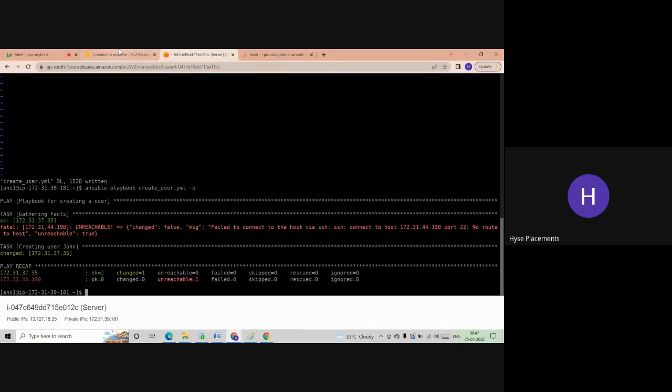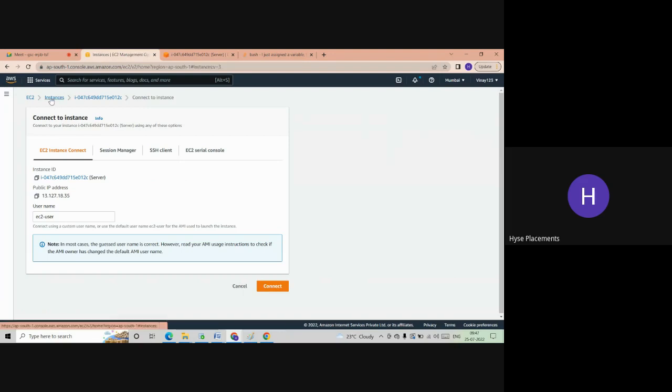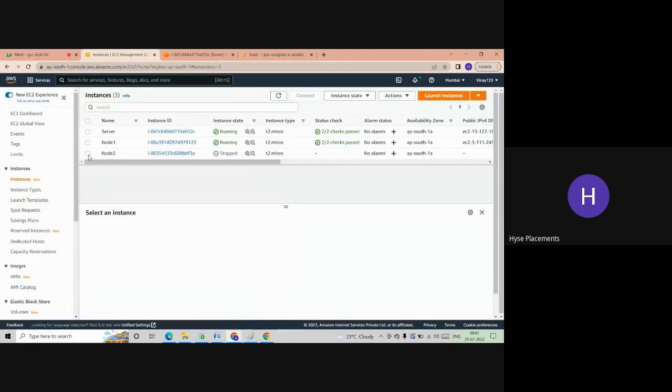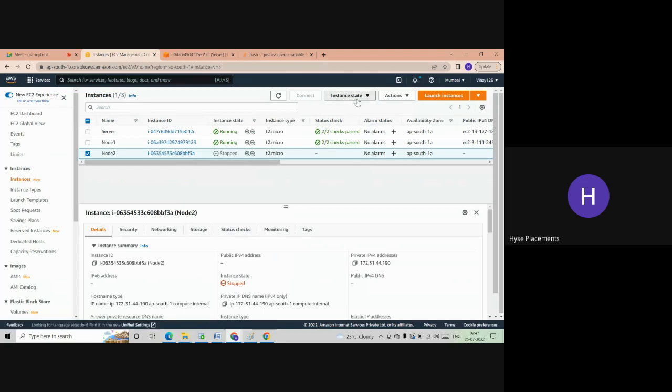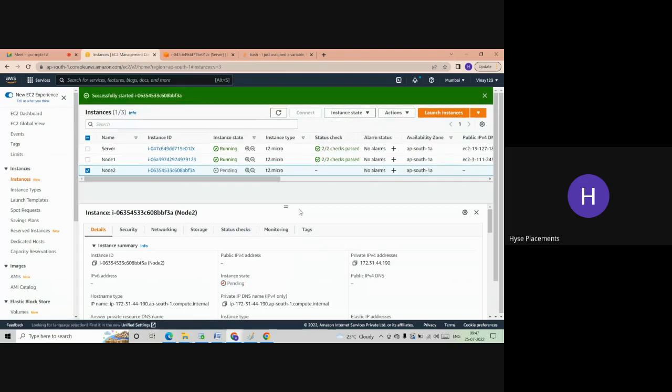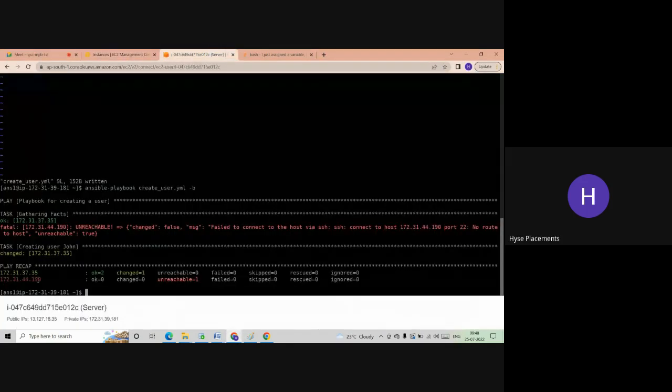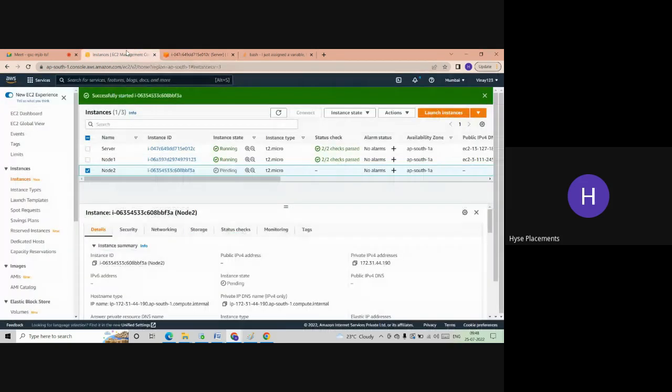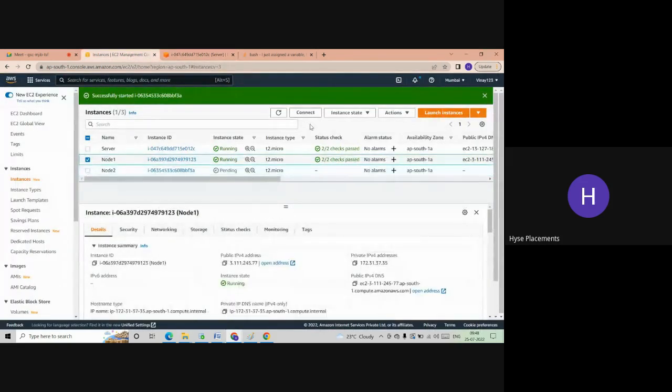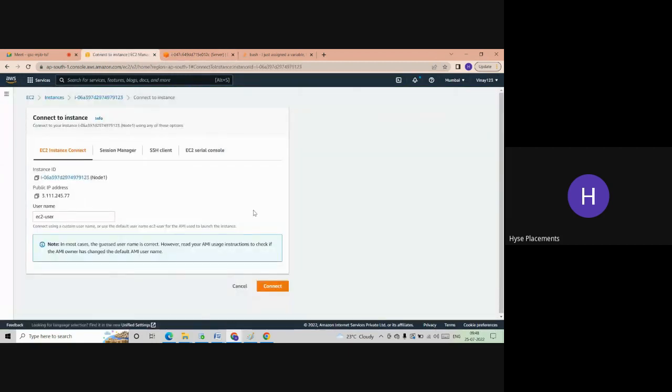Okay. So now let me start the second one as well. It will take some time, but that's okay. So in the meantime, we'll check this. See, the first one, okay equals to 2, change it equals to 1. So what might happen? So let me connect to that machine and we'll see whether the user is created or not with the name John.